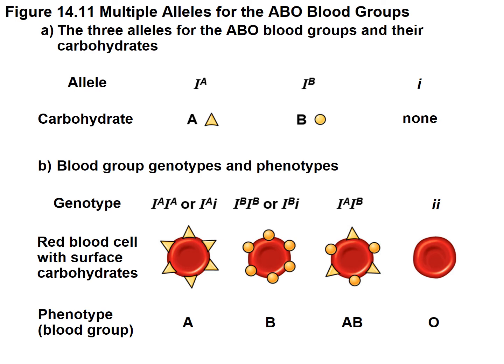And we could also, again, see here codominance. It's going to be attaching both carbohydrates, A and B, to the red blood cell surface. And then phenotype O, blood group O, the genotype is if it has 2 lowercase i alleles. It doesn't attach any surface carbohydrates.